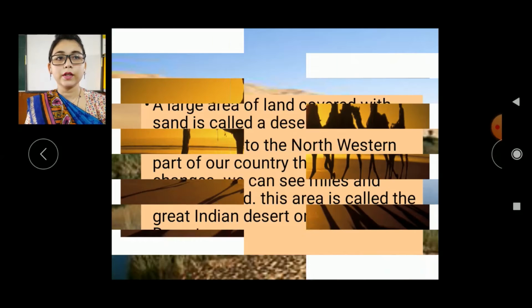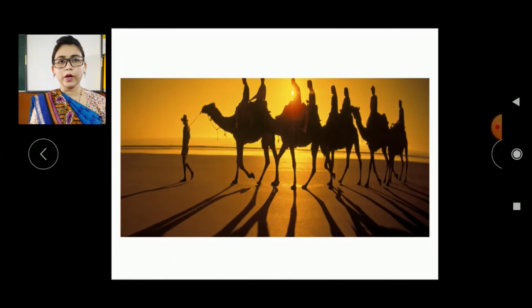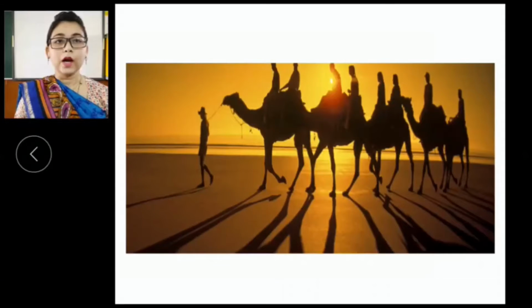Now let's move further. So students, can you identify what it is? Yes, it is a camel. It is called the ship of the desert. Now the cities are developed, they have highways, but still many people use the camel as a means of transport. Understood?